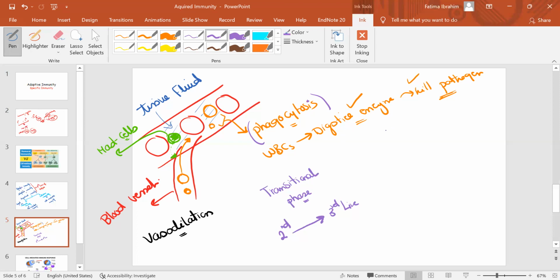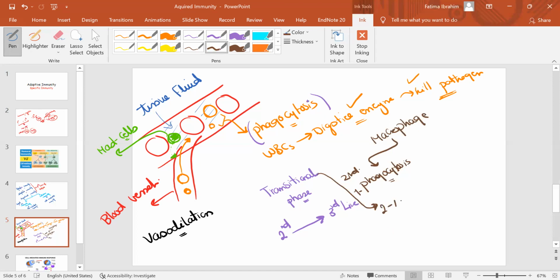Macrophages are a kind of cell that can do two main specific functions. So this is a macrophage. When the macrophage is playing within the second line of defense, it will do a process called phagocytosis. Then during the transitional phase, it will do another two types of process.